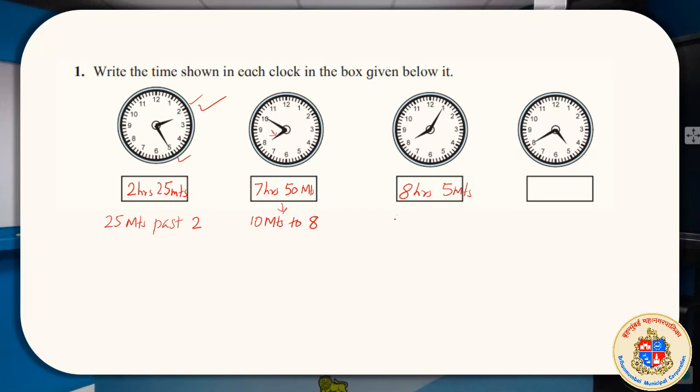So you will say that 5 minutes past 8. Understood? Here it is 4 hours 40 minutes. This you have studied before. Okay, then if you think about what is the next time to be, the next time to be 5 o'clock. So you will say how much time is required to become 5 o'clock? 20 minutes. So 20 minutes to 5.